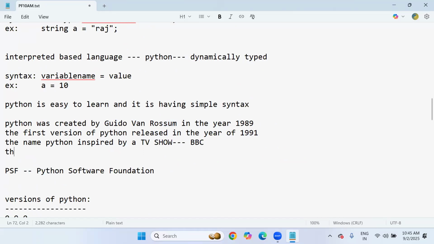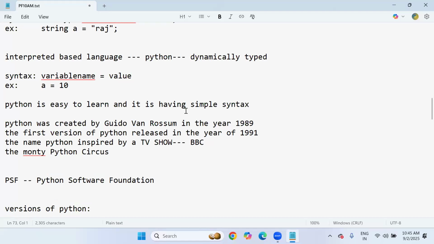The TV show name is the Monty Python Circus Show. The author Guido van Rossum is a big fan of this circus show. That's why he decided to give the working title of his programming language as Python.